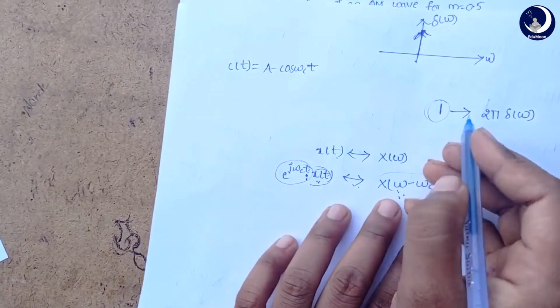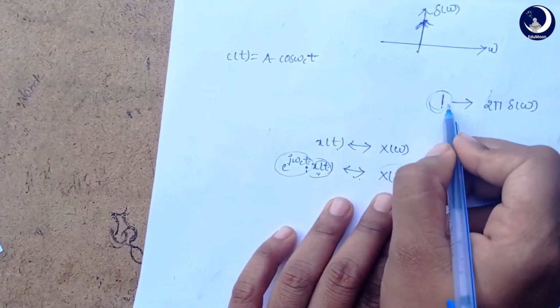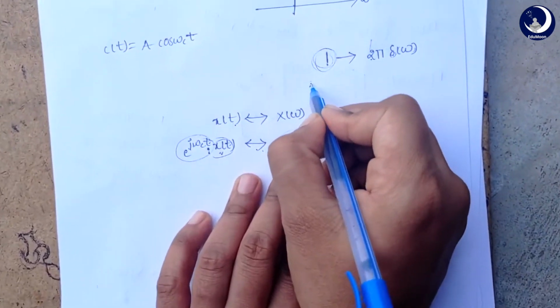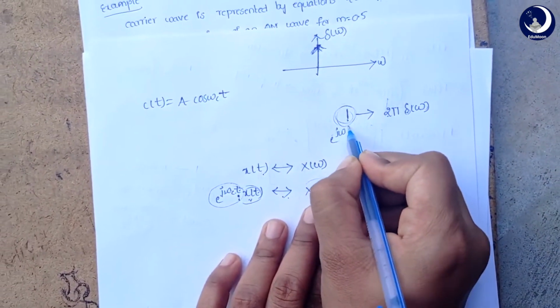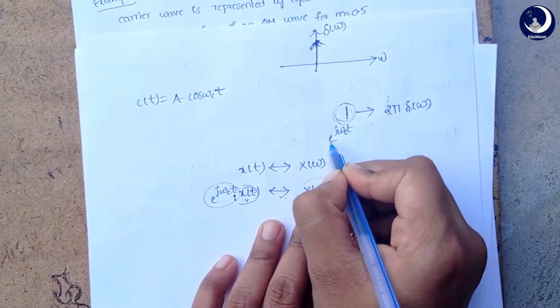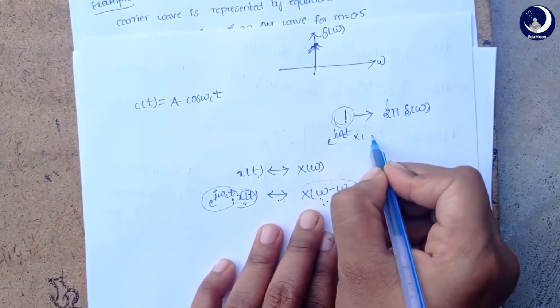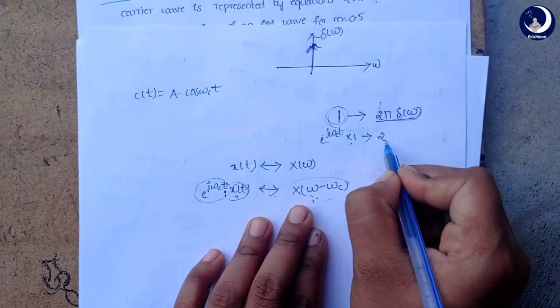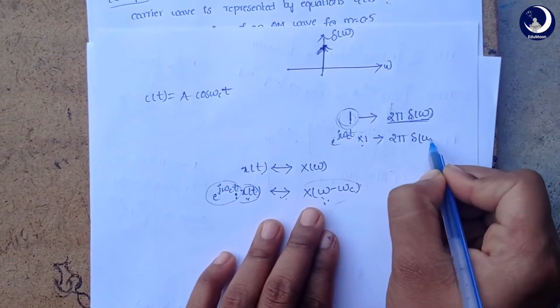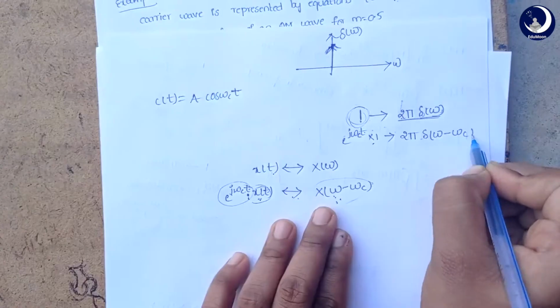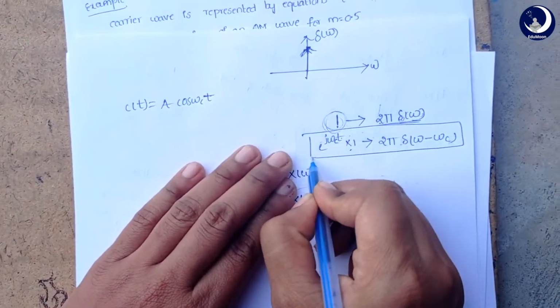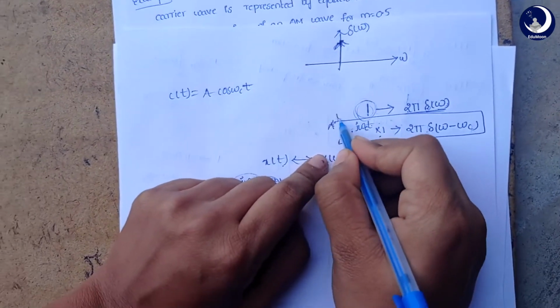So if the Fourier transform of 1 is 2 pi impulse of omega, and we multiply by e power j omega ct into 1, there will be an omega c shift. So we will get 2 pi impulse function of omega minus omega c. Do you get this? This is important here.